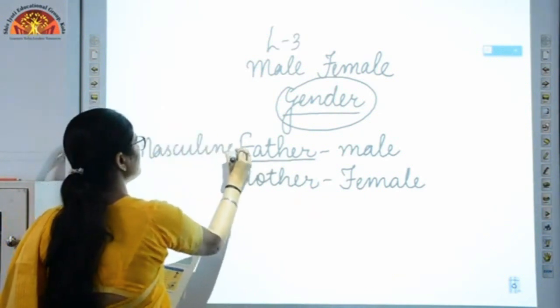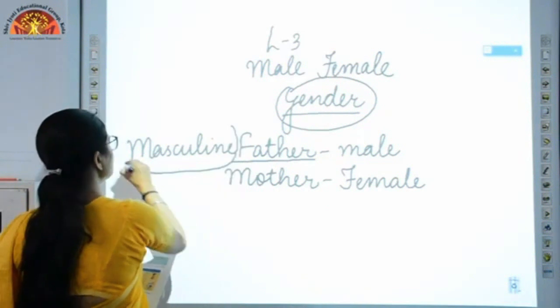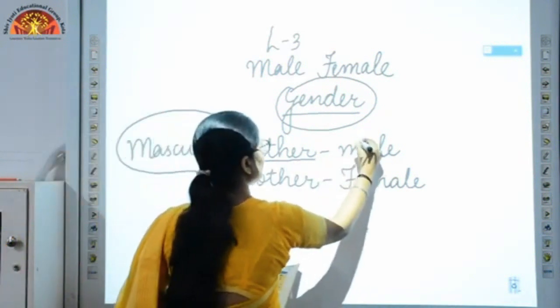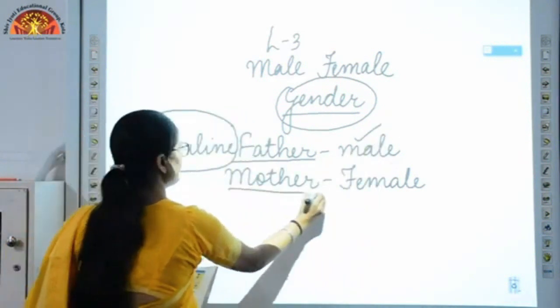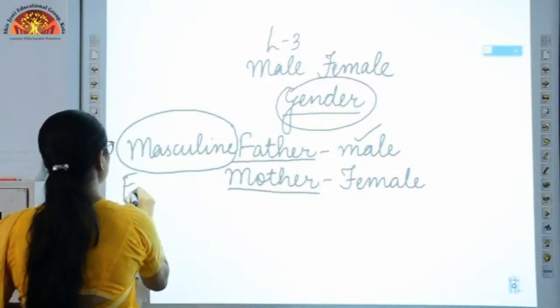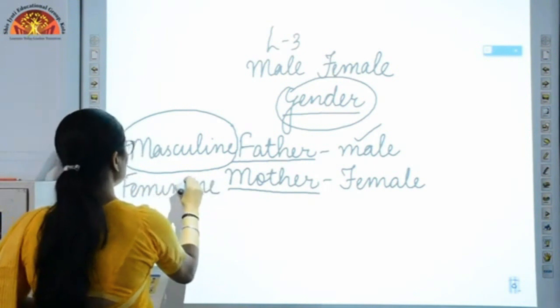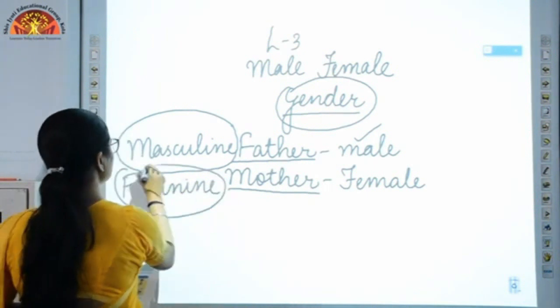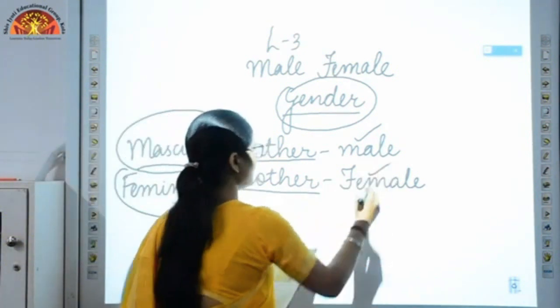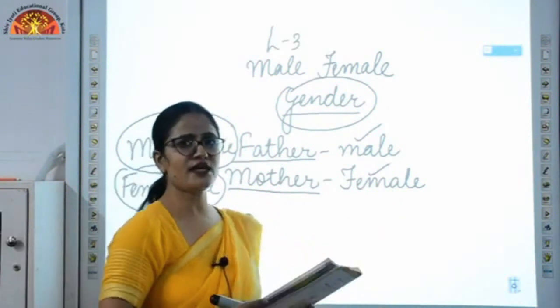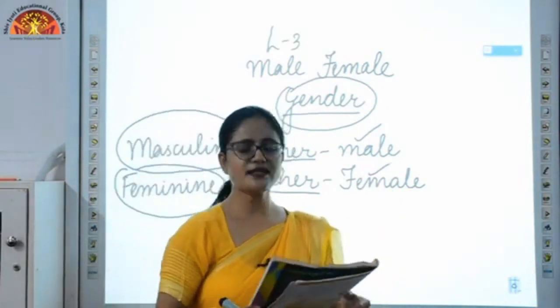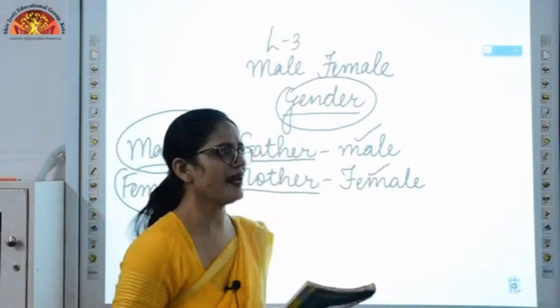This is the masculine gender, which explains the male factor. Now, this is the feminine gender, which explains the female factor. So these are the two types of genders I have just explained. Now there are two more genders. I'll tell you. Let's first see the exercise for masculine and feminine.